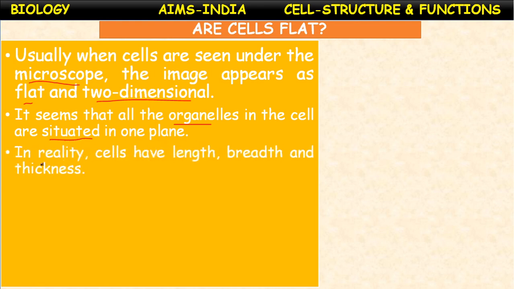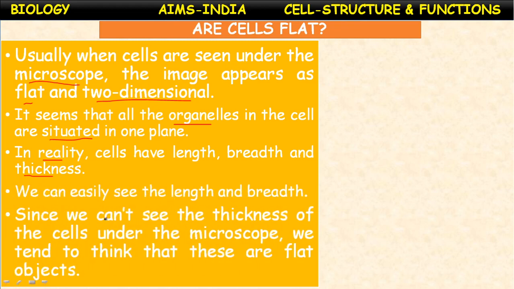In reality, cells have length, breadth and thickness. Generally we can observe length and breadth, but thickness is not easy to observe. We can easily see length and breadth. Since we can't see the thickness of the cells under the microscope, we tend to think that these are flat objects.